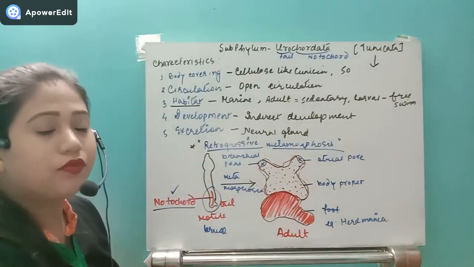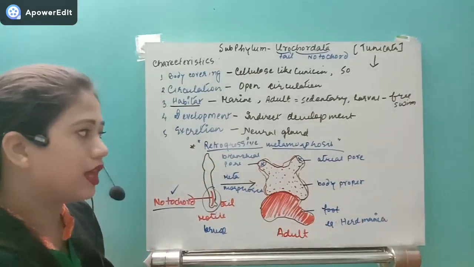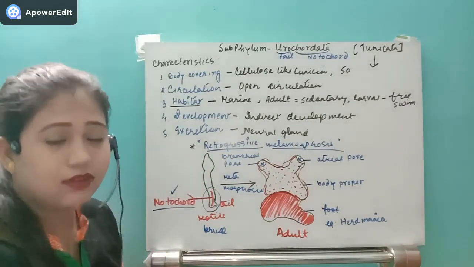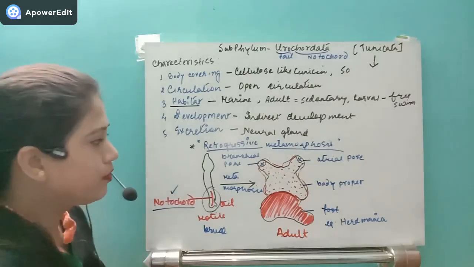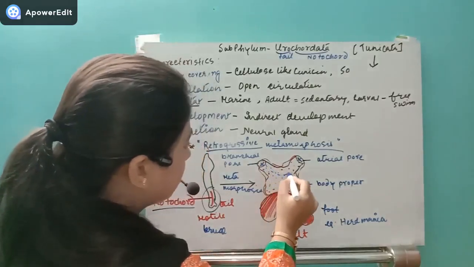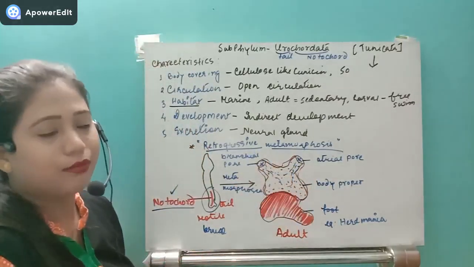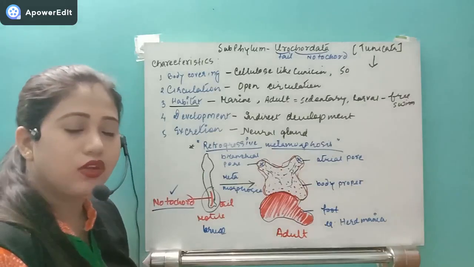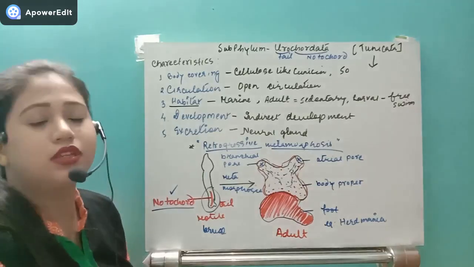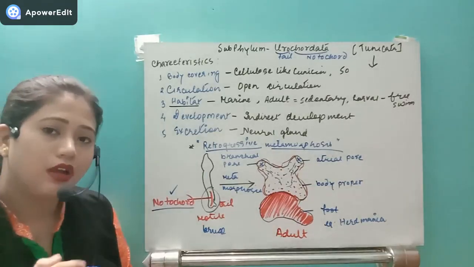If you see their digestive tract, it is complete. They have a complete digestive tract, extracellular type of digestion, and a tube within tube type of body plan.